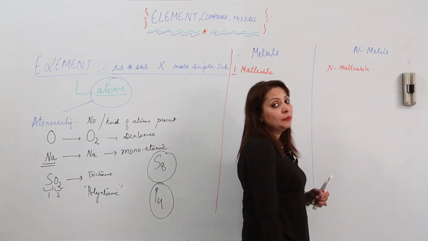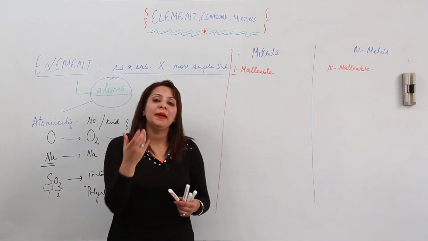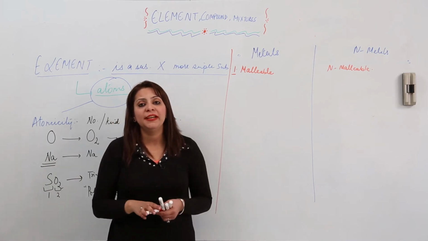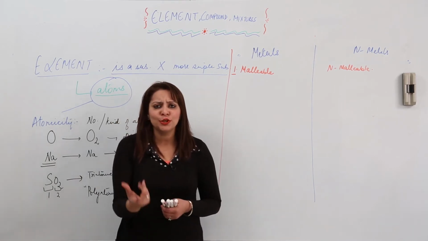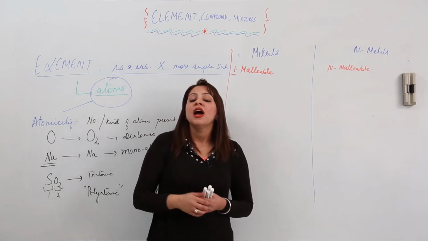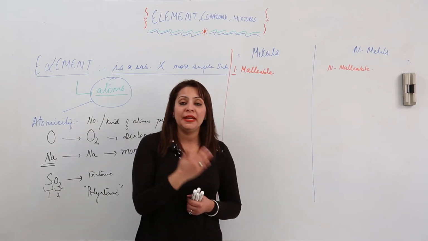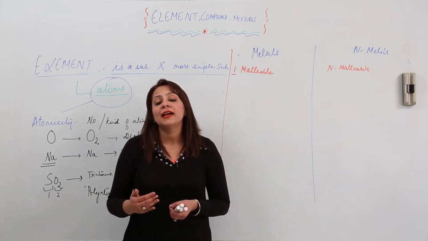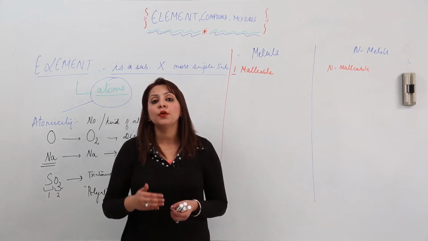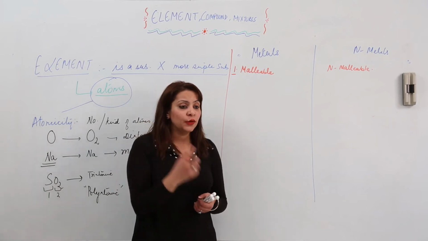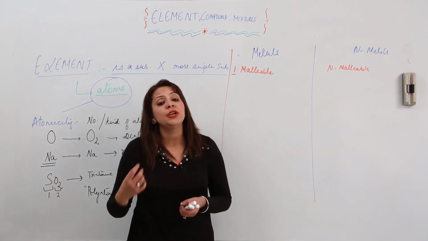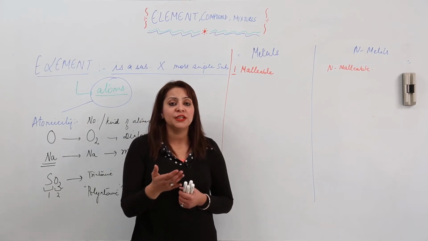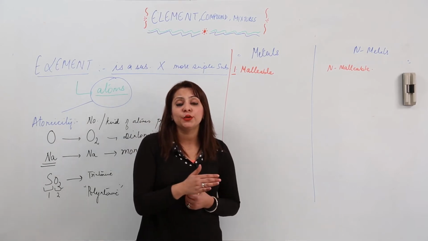Now the question comes: what do we mean by malleable and non-malleable? You must not be familiar with this term malleable, because in general routine we don't use this word. So just keep in mind this malleable comes from the property malleability. What is that? Malleability is a property of converting any metal into thin sheets. So malleability refers to the property by which we can beat metal into thin sheets.